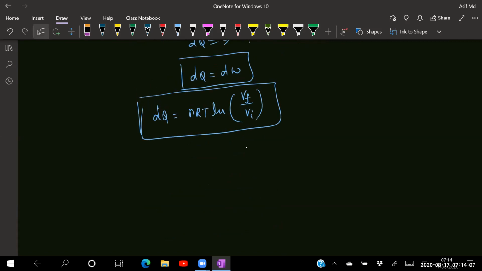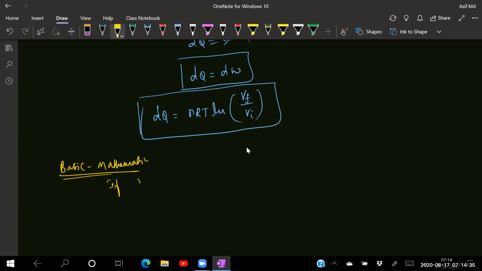Did I tell you the product rule in integration, differentiation? If y is equal to u into v, how do you differentiate that? Basic mathematics.